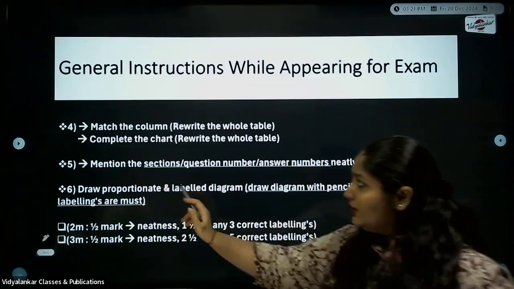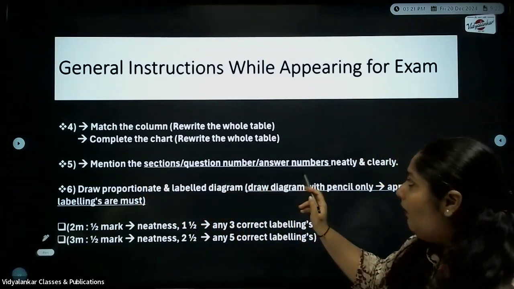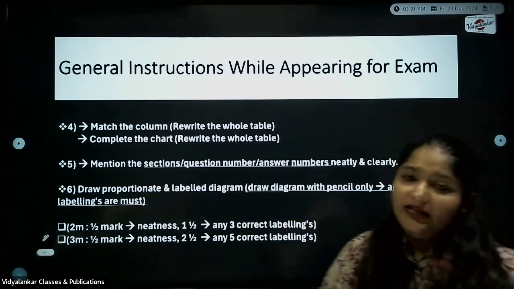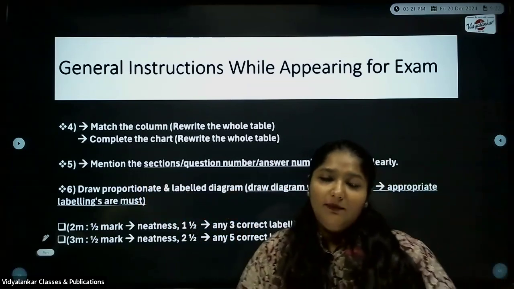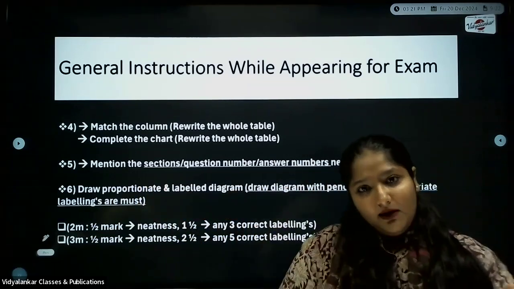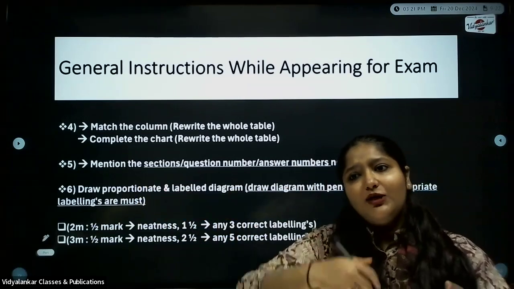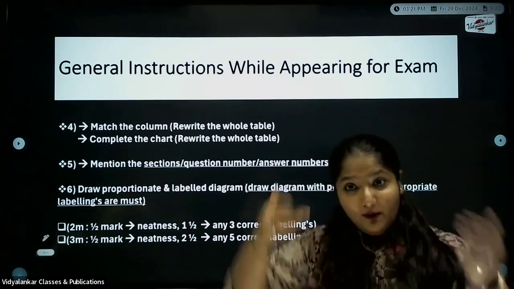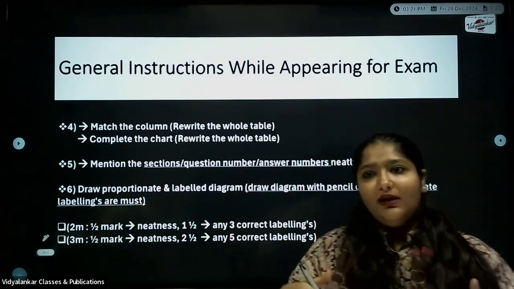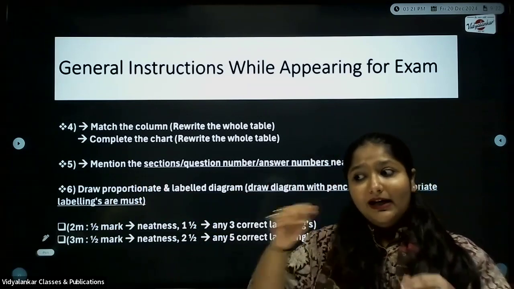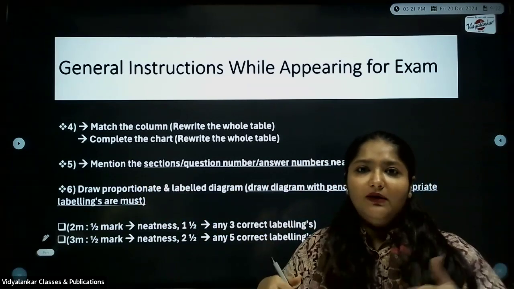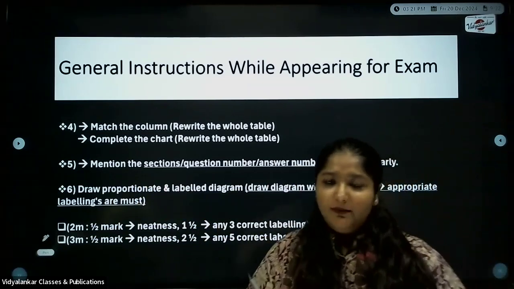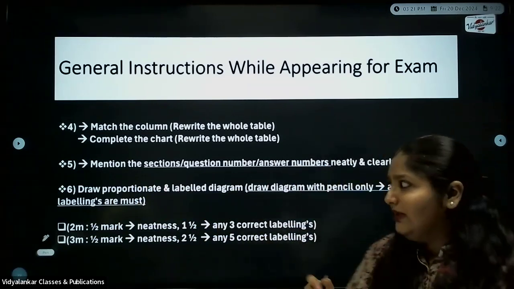Next, mention the sections or the question numbers or the answer numbers neatly and clearly. Yes, please. Many a time what happens is you are just in a hurry to write the paper. So there are chances you might write the wrong section number, you might write the wrong question number, but you are writing the answer correctly. Suppose you are attempting question number 27. You are writing the answer for 27, but the number you've written is 30. I'm just giving an example. Please don't make that mistake.